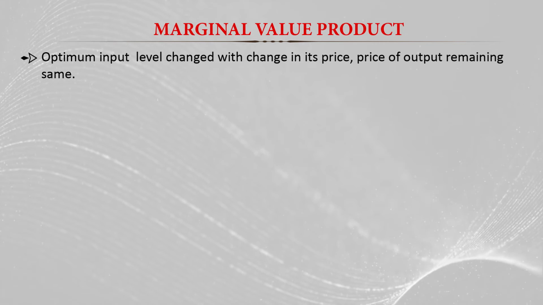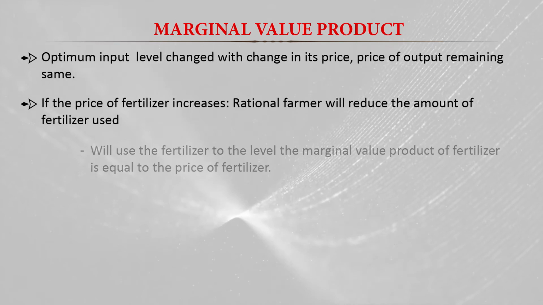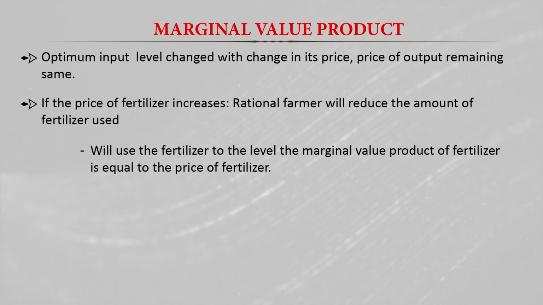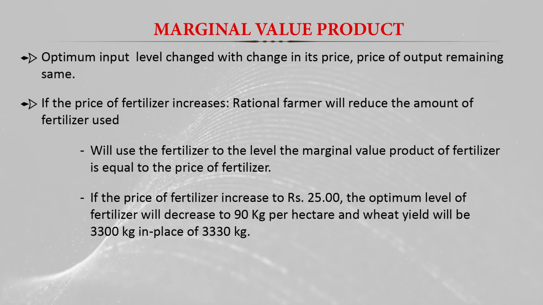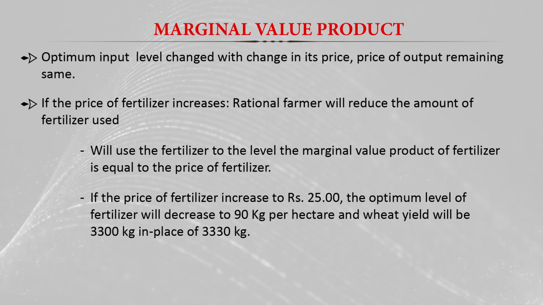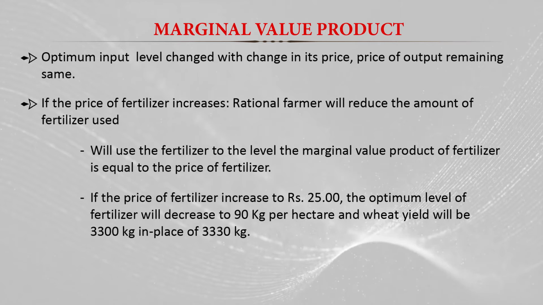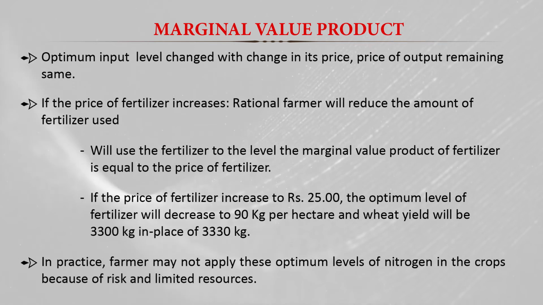Now, the optimum input level changes with the change in prices. So if the price of nitrogen changes to 25 rupees, then there will be different decisions. Actually, if the price of the fertilizer increases to 25 rupees, the optimum level of fertilizer will decrease to 90 kg per hectare, because wheat yield will be 3,300 kg in place of 3,330 kg. So in practice, farmers may not apply this optimum level of nitrogen in the crop because of risk and limited resources.